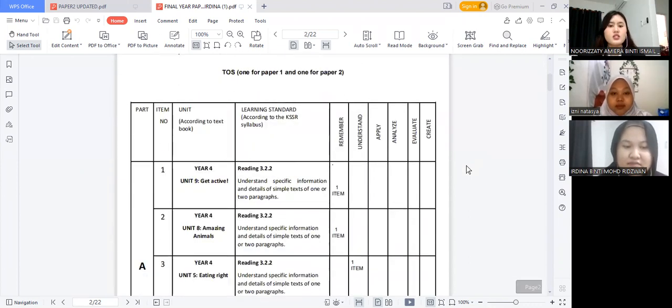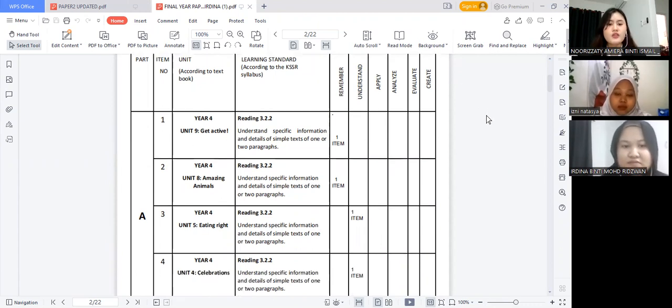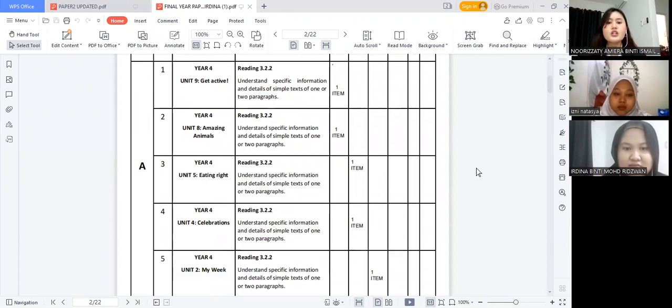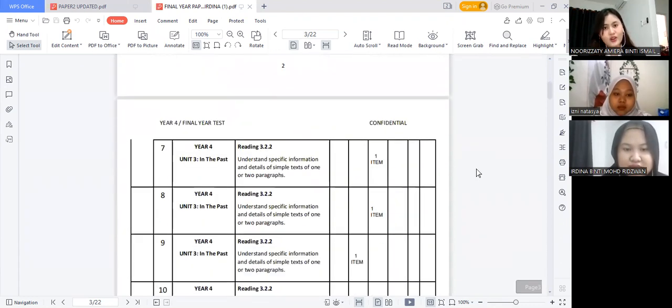Now moving on to the TOS table, table of specification. For ladies and gentlemen's information, the TOS table is according to the textbook and we refer to the SOW, scheme of work, the learning standard according to the KSSR syllabus. You can refer to all the units, all the complementary skills and the main skill in this TOS table. Now we're moving on to the questions.